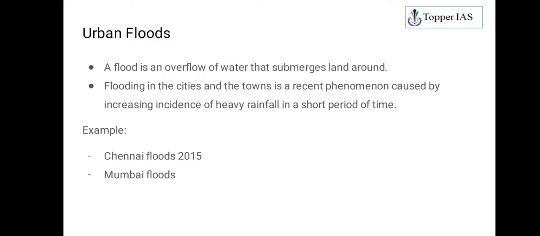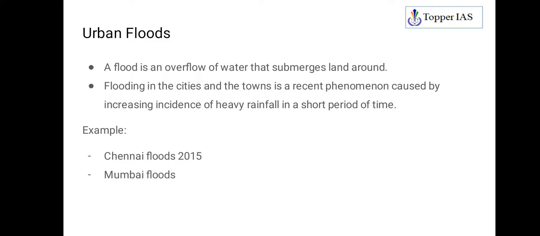Okay, so basically flood is nothing but overflow of water that submerges land around. So a river will be flowing, the natural meaning of floods, that the river will be flowing in its channel. So whenever there is too much rain, more amount of water, the river overflows from its channel, so that it submerges land around it. So this is the natural meaning we know about flooding.